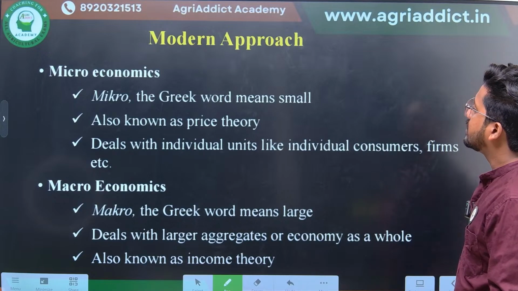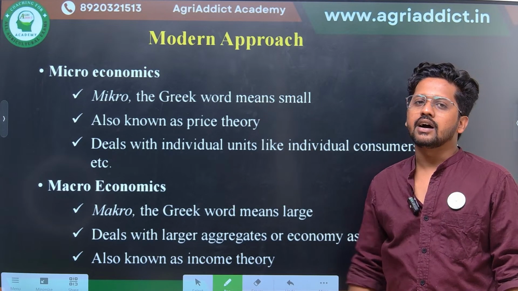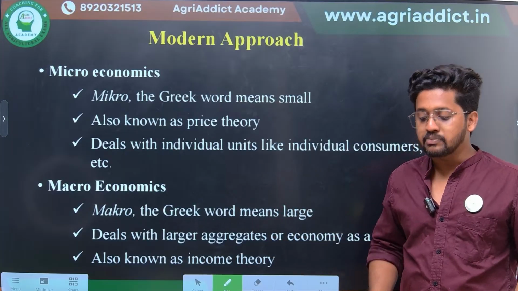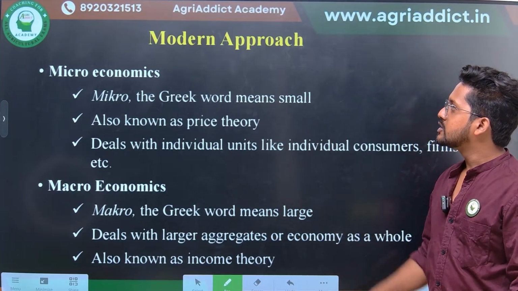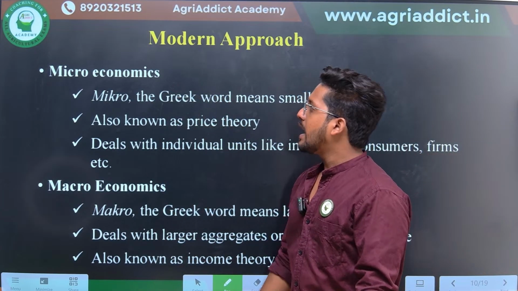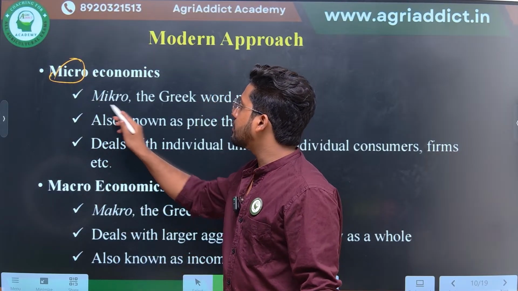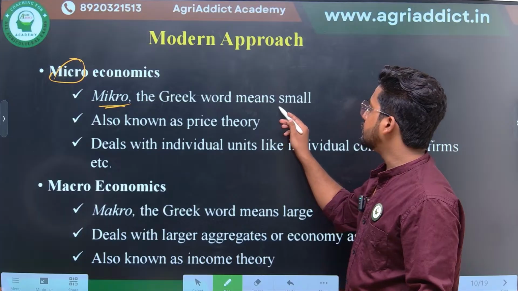Coming to the next slide, the modern approach, this you would be familiar with, and these are the first two major sub-subject groups that we are going to discuss. According to the modern approach, economics is divided into microeconomics and macroeconomics. As you all know, this term micro comes from a Greek word, micro. This means small.